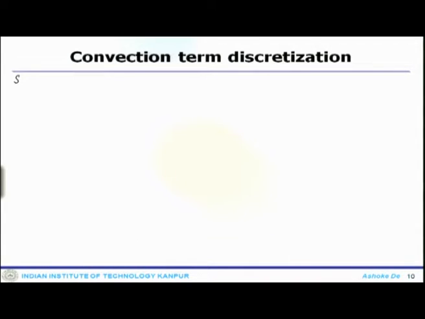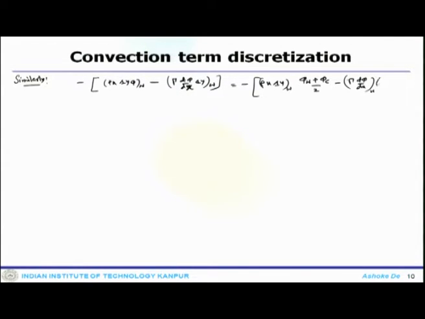Similarly, one can find it for the west face. For the west face it was rho u delta y phi w minus gamma d phi by dx delta y w, which one can write as rho u delta y w times (phi w plus phi c) by 2 minus gamma d phi by dx at w times (phi c minus phi w).